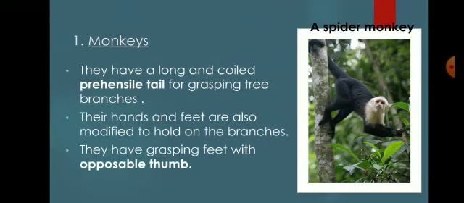So here, for example, we are discussing the monkey. They have a long coiled prehensile tail for grasping the branches. Prehensile tail means a tail that is used for gripping things. Their hands and feet are also modified to hold on to the branches. They have grasping feet with opposable thumb. Opposable thumb means a thumb that can be placed opposite to the fingers on the same hand.